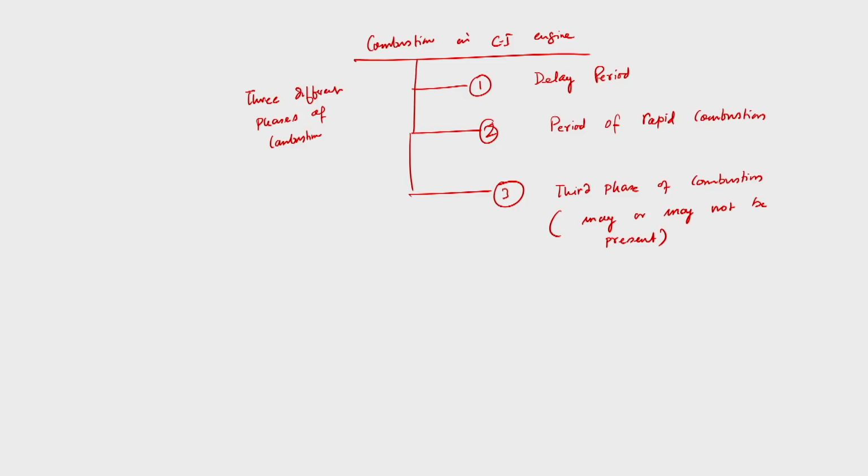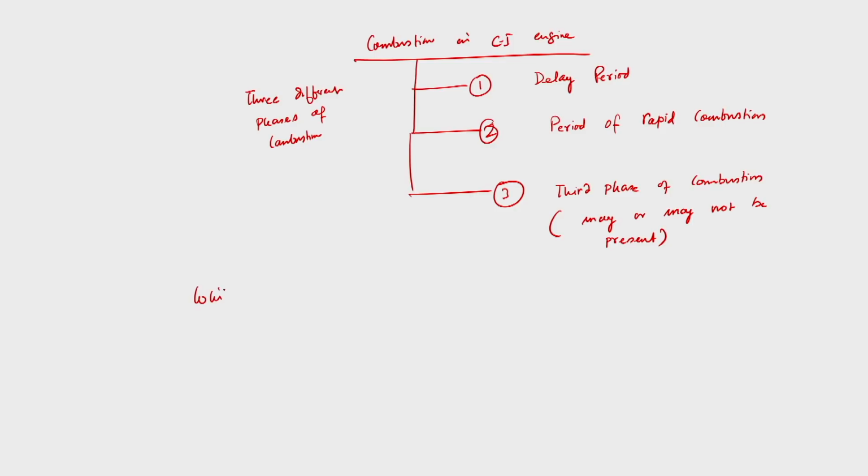So, we will discuss again what is delay period, period of rapid combustion, third phase of combustion, but let me tell you the chemical reaction during combustion. I am writing a chemical reaction during combustion, because we are using fuel, which is a family of hydrocarbon, it depends, and we have discussed which fuel is used for which engines.